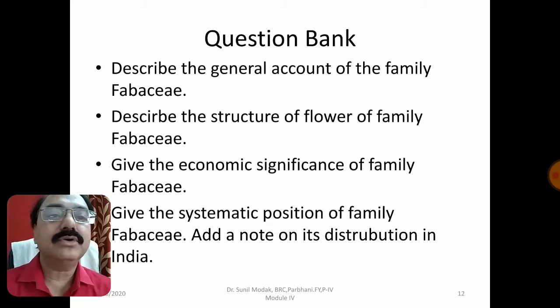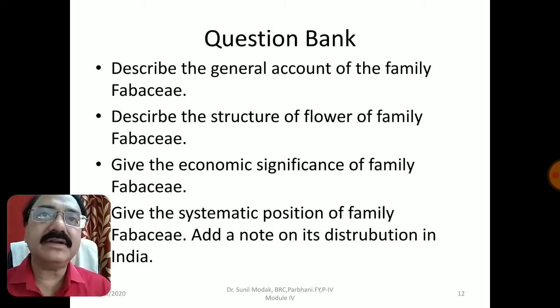And the distribution of this family Fabaceae in India particularly, we also have to make notes on it, okay? So friends, if in all we talk about 5 families, out of that Fabaceae is said to be the most important family. In fact, all the families are important and the plants are important environmentally, but from the human point of view, its economic importance, we discuss this family, and it's a very big family. As I told you, it's the second biggest family in the class Dicotyledon, and therefore it is relevant to understand all these things, okay?